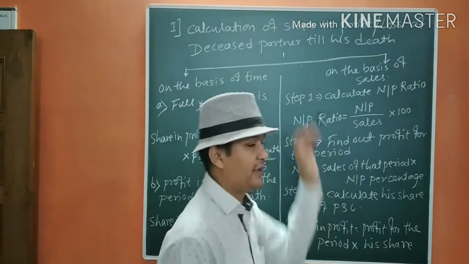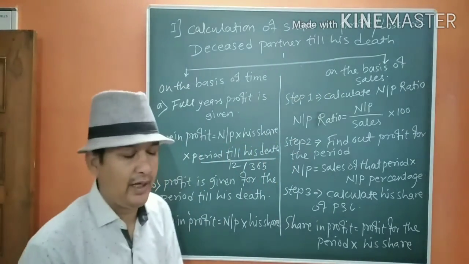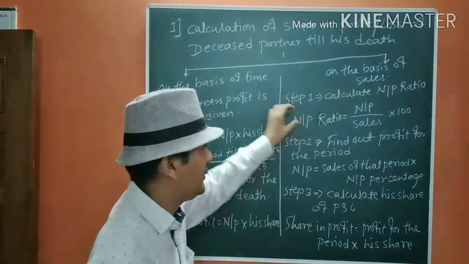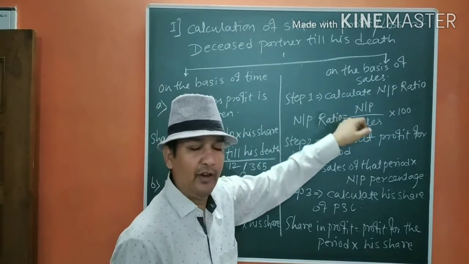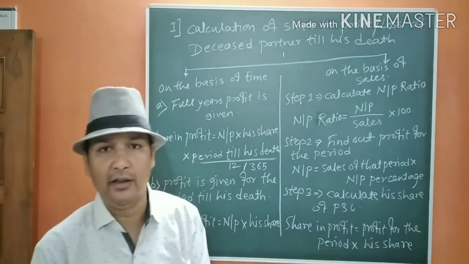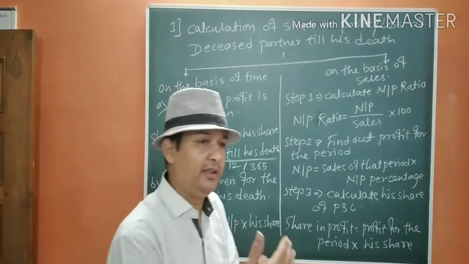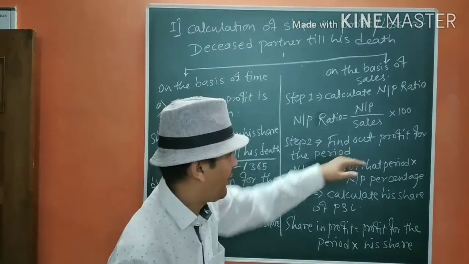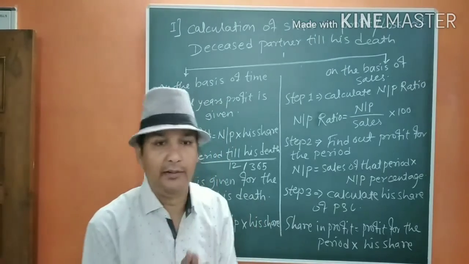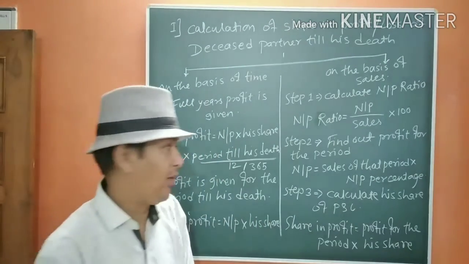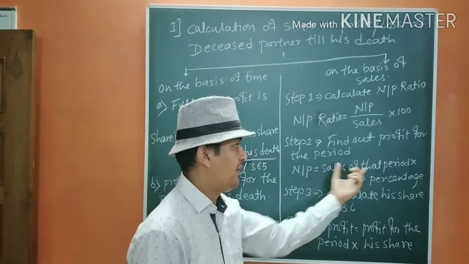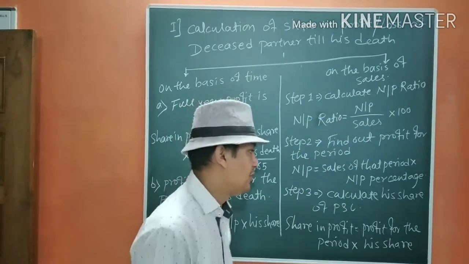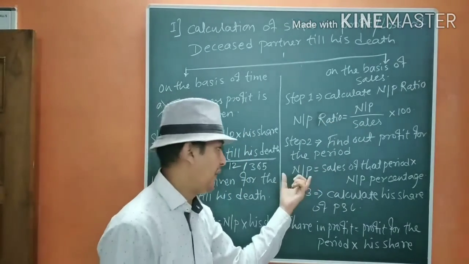Second one, on the basis of sales. From sales, what we have to do first is calculate the net profit ratio. Net profit ratio is very important in this case. Net profit ratio equals net profit upon sales into 100. Then we will get the net profit percentage that we are constantly earning, and we are going to continue the same. Find out the profit for the period. Now, for that period, we are going to find out how much profit the firm has earned. So net profit will be the sales of that period into the net profit percentage we receive here. That percentage we use to calculate the net profit.